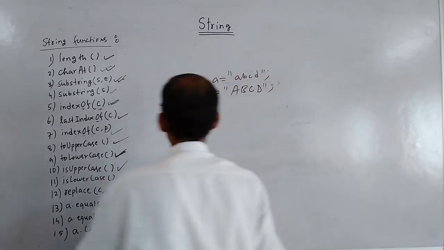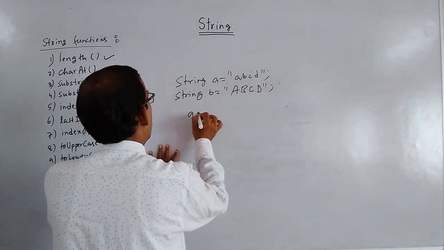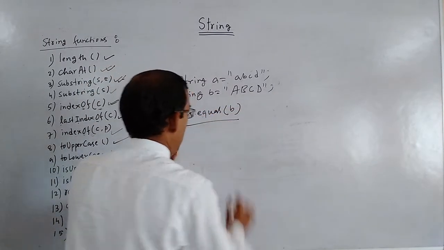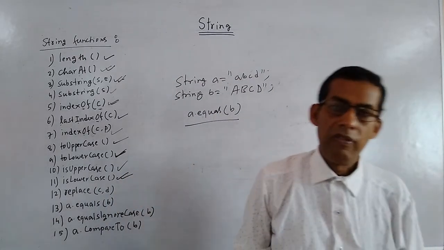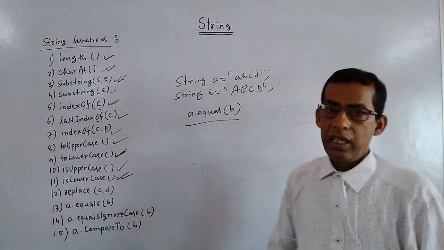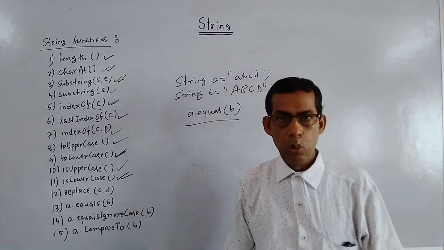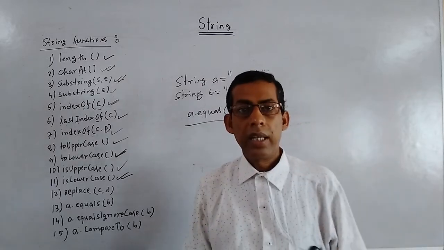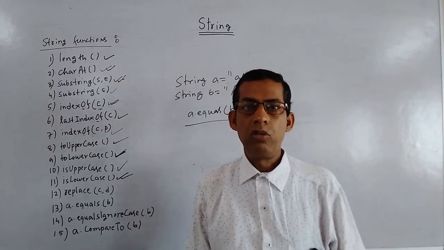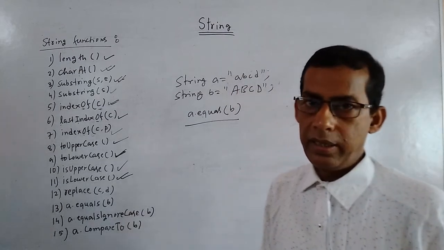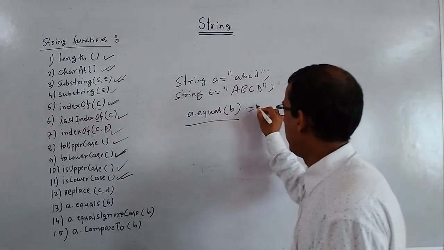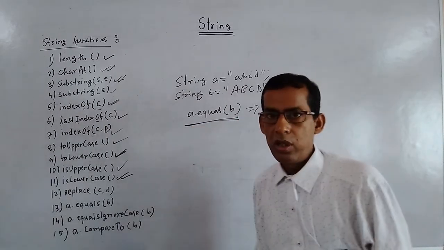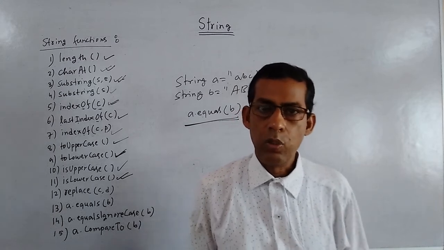So if you write like this, A dot equals B, then the computer will give false, because in A you have small letters, that is lowercase, and in B you have capital letters, that means uppercase letters. So both are not equal, so the computer will give false. So this is used to check whether two strings are equal or not.